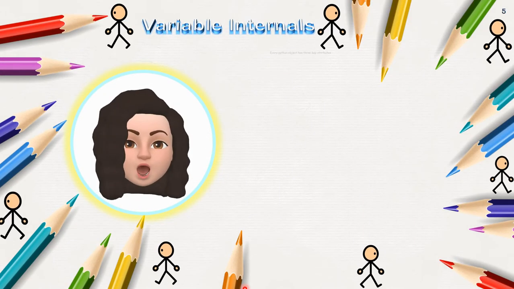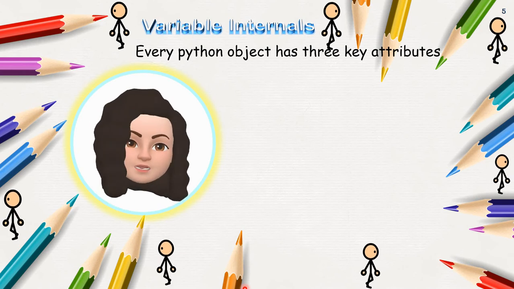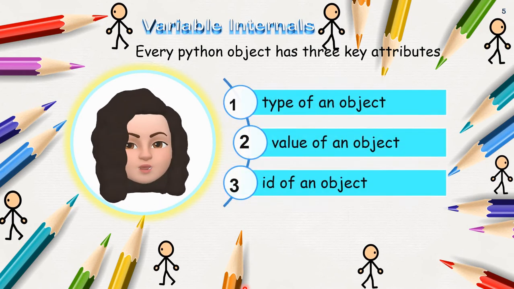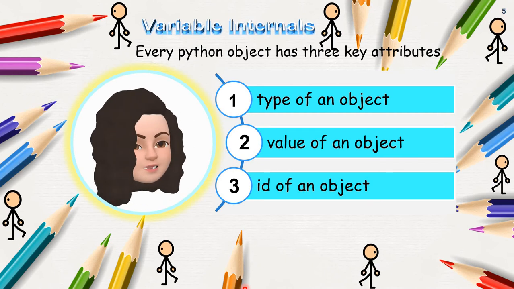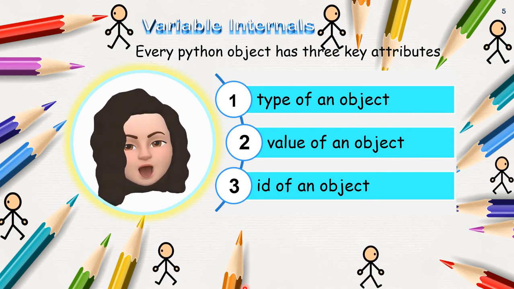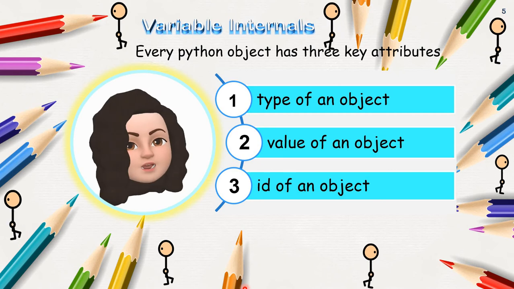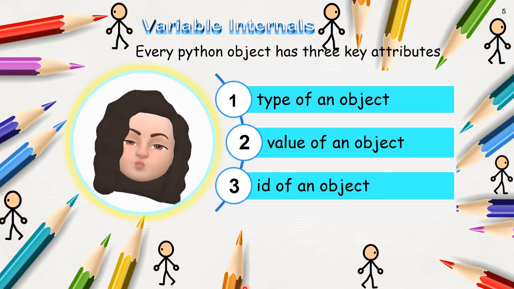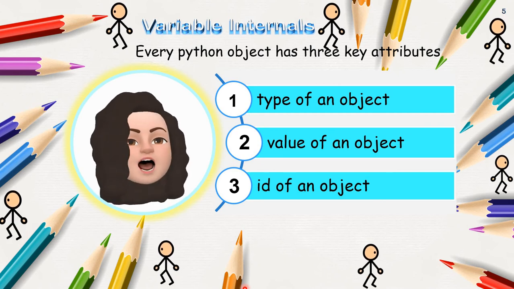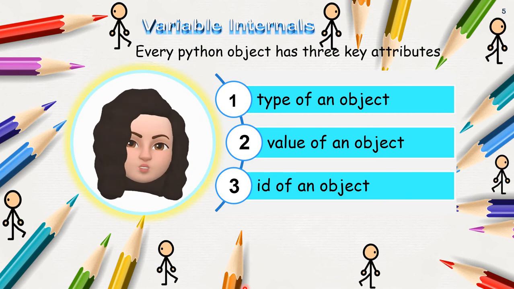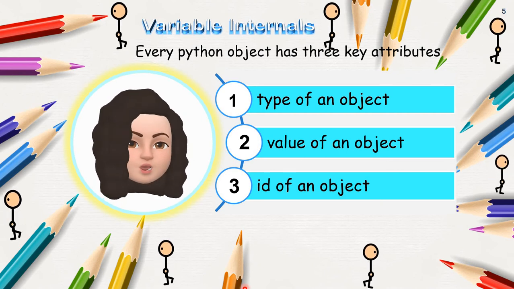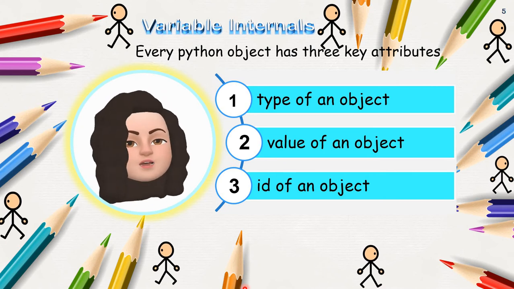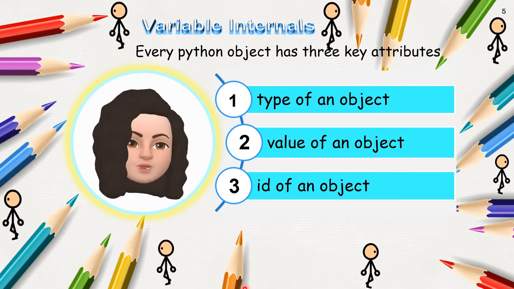Every Python object has 3 key attributes. One is the type of the object, the next one is the value, and the last one is the ID of an object. So if it is a variable, every variable will have a value, its data type, and the memory address where it is stored. So every Python object has 3 key attributes: the data type, its value and the memory address.